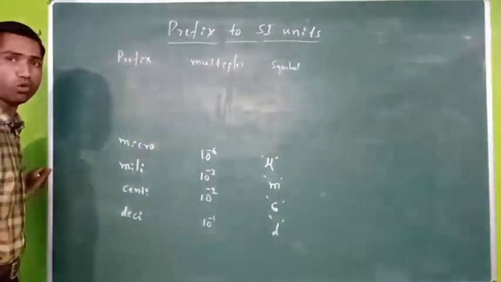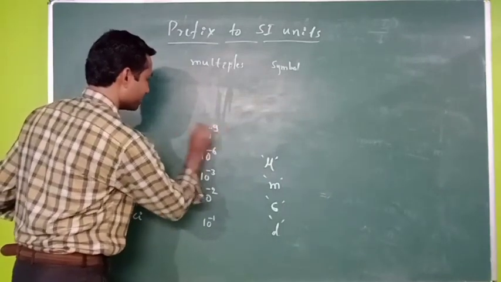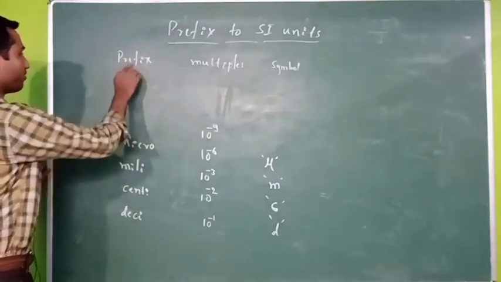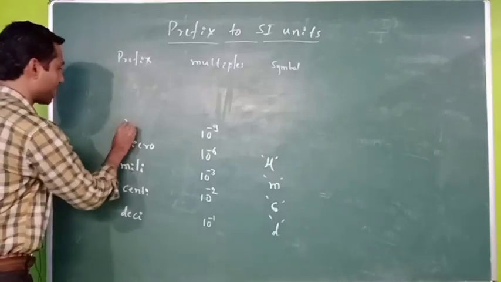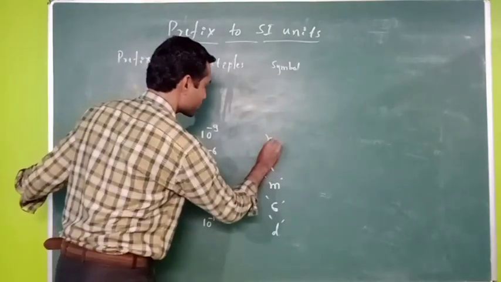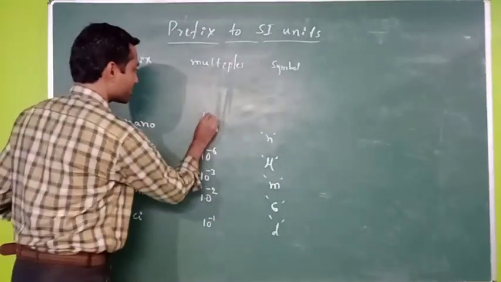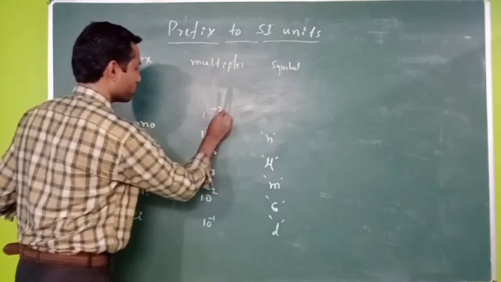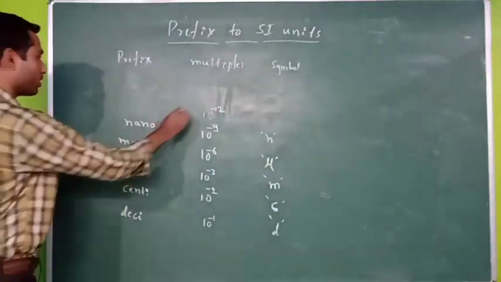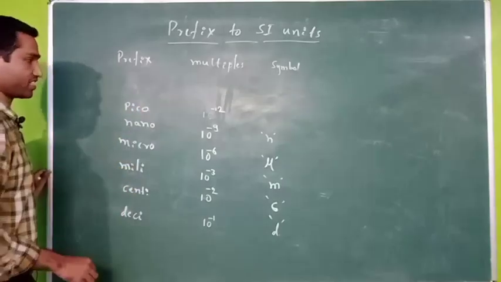If the multiple is 10 raised to minus 9, then the prefix we have to use is nano. The symbol for that is small n. If it is 10 raised to minus 12, then we have to use pico as a prefix.